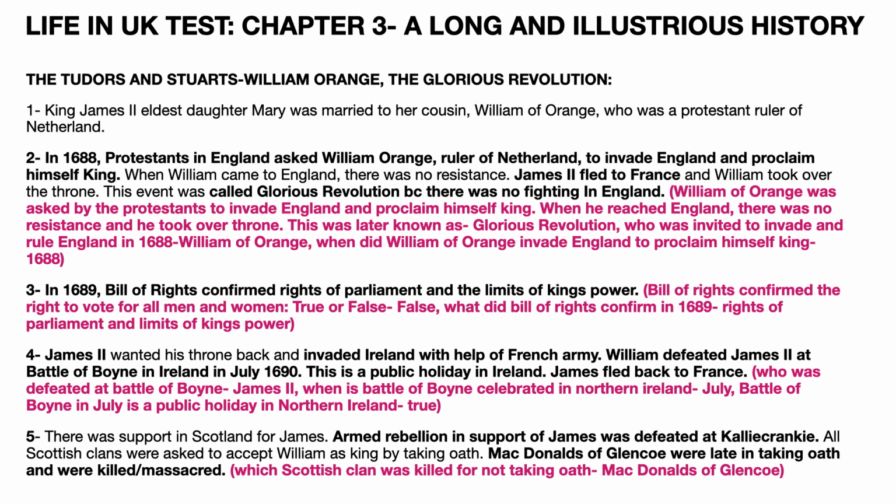Now, there was support in Scotland for James. Armed rebellion in support of James was defeated at Killiecrankie. All the Scottish clans were asked to accept William as king by taking an oath. The MacDonalds of Glencoe were late in taking the oath and were killed. Question asked is, which Scottish clan was killed for not taking the oath? The answer is the MacDonalds of Glencoe.